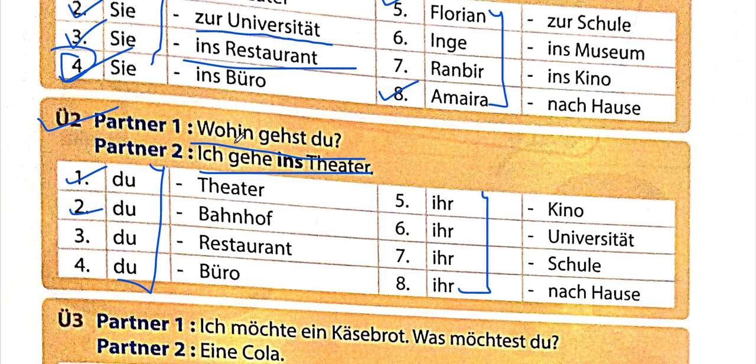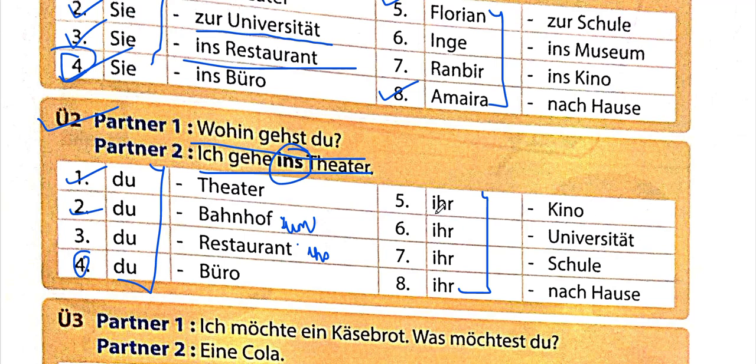But the answer would be "Ich gehe zum Bahnhof." Instead of ins, I'm using zum over here because we just learned it in grammar. But for Restaurant, I'm using ins: "Ich gehe ins Restaurant." For Büro, what would I use? Comment it down below. The fourth part, you have to comment it down.